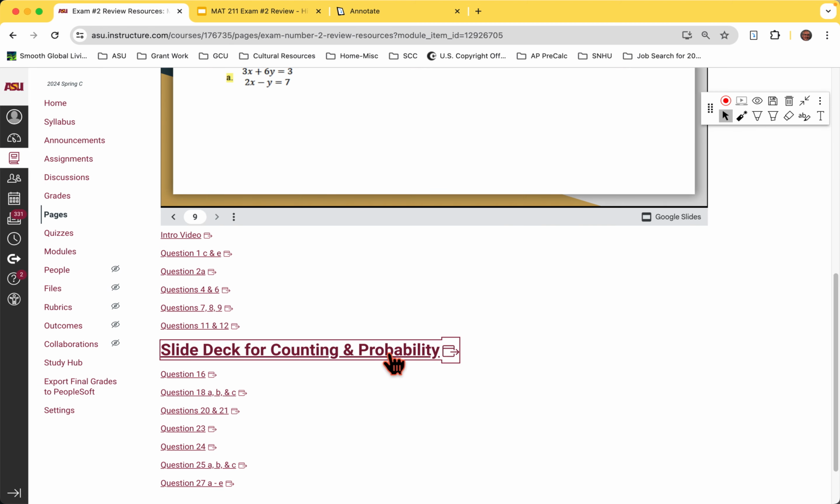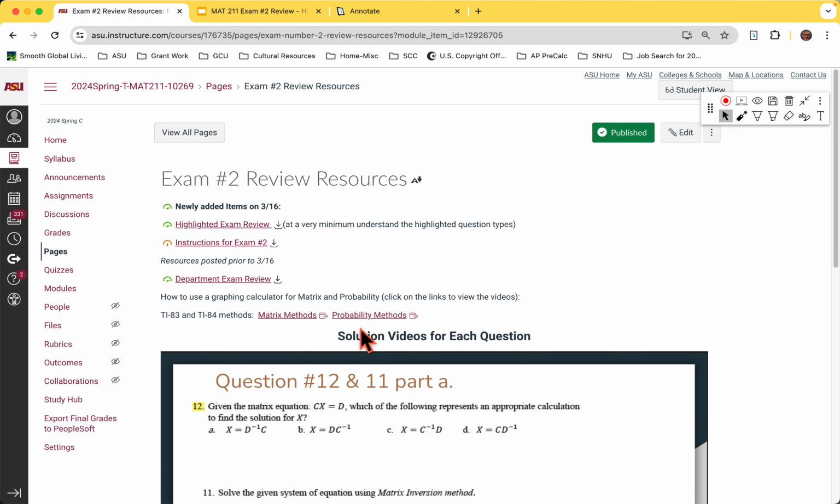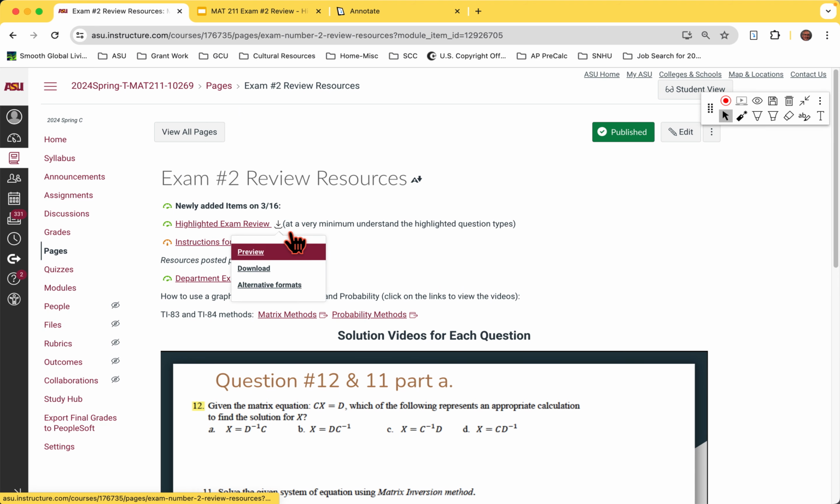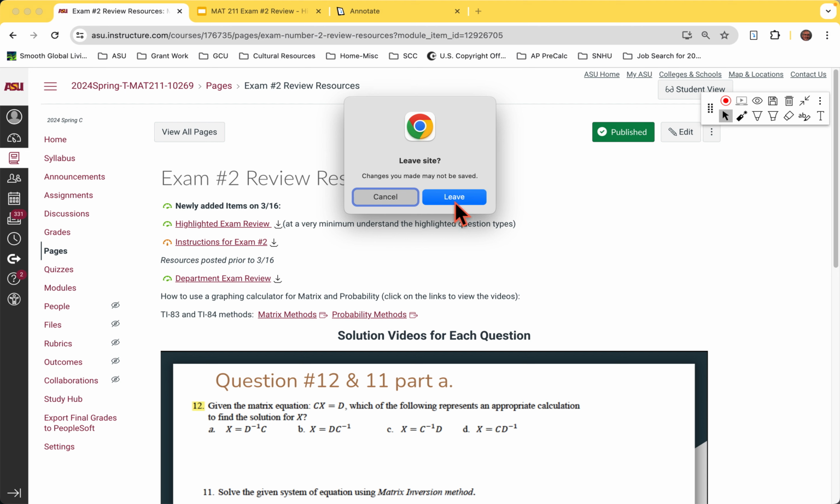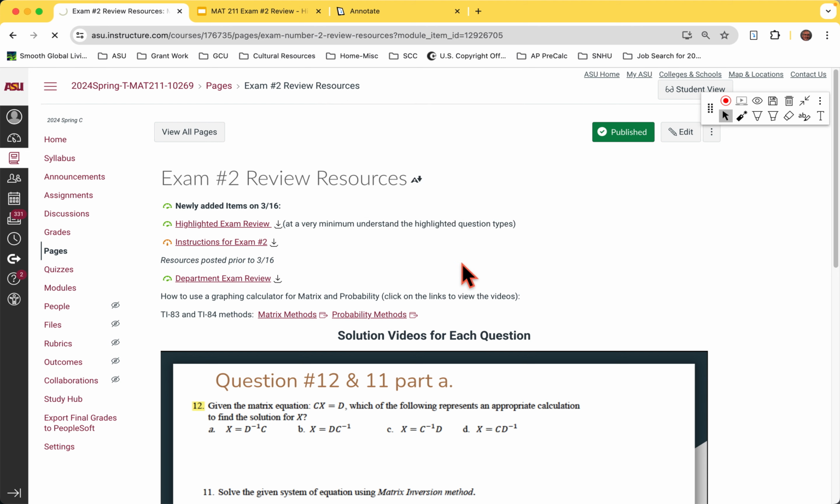Okay. Let me actually download this. There's also an instruction sheet you can take a look at, if you want to read it in advance. It's pretty much like the last one. But if you read over it, then when you come to the exam, you don't have to spend time reading over it.